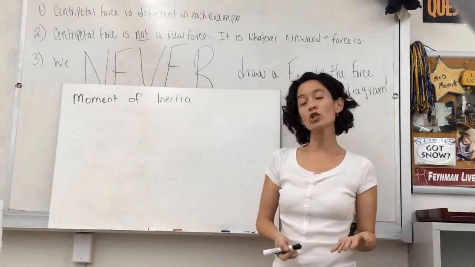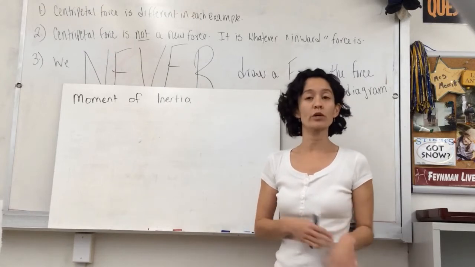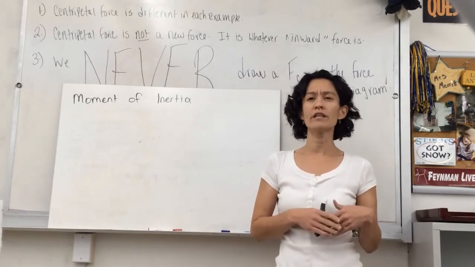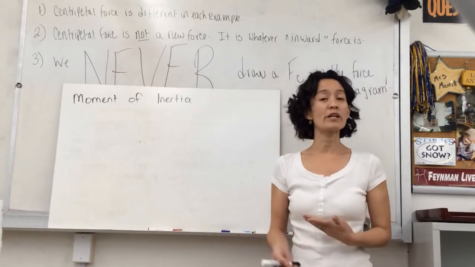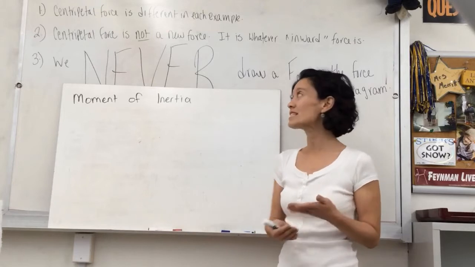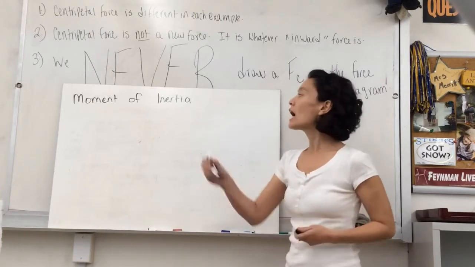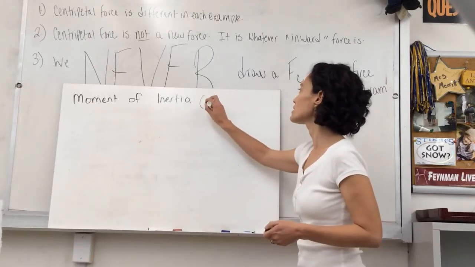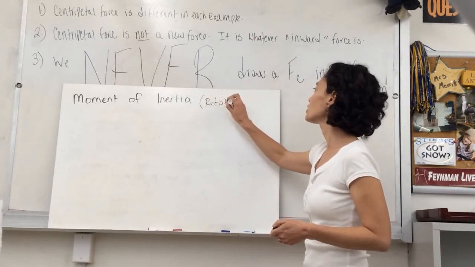Okay, so we're going to continue looking at our rotational equivalents of all of the linear translational quantities, and now we come to the idea of mass. The rotational equivalent of mass is called moment of inertia. Another name for it is rotational inertia.